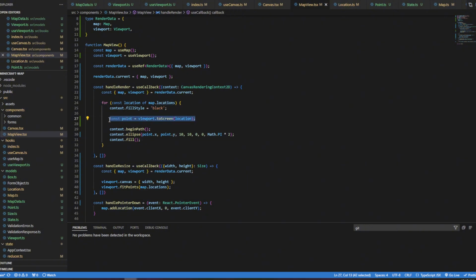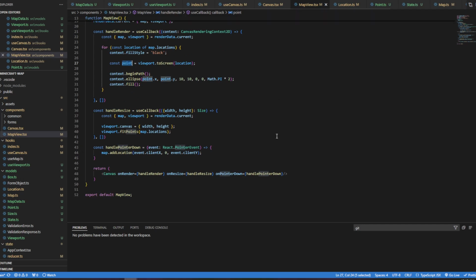Canvas and screen are basically synonyms. I could say toCanvas, but I prefer toScreen for some reason. I think that's the more standard way of making a function like this. So this point will be an X and Y on the screen, which is what we want when rendering the points on the screen.